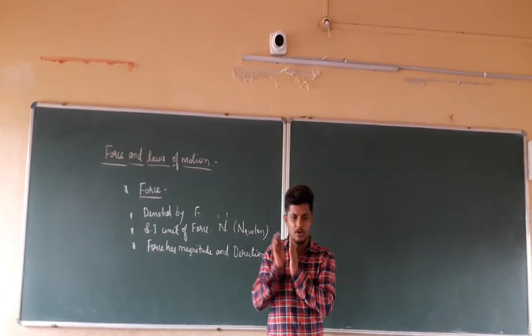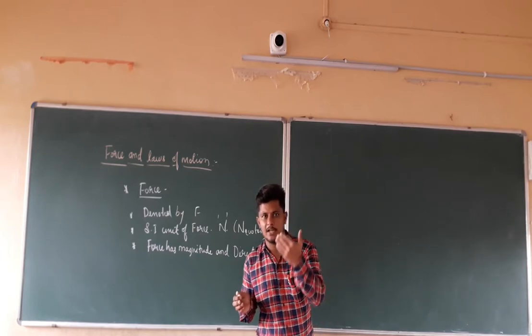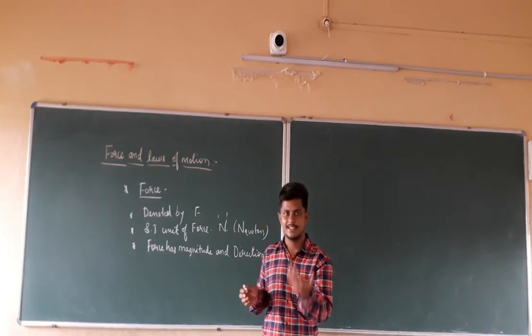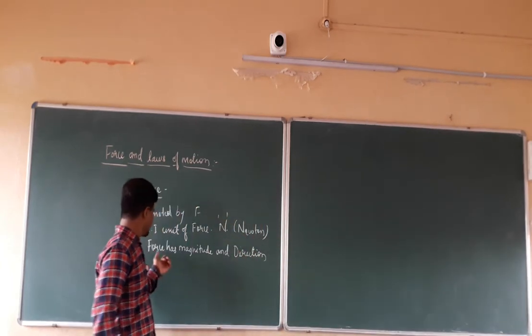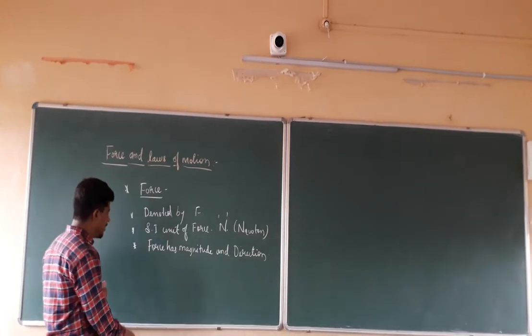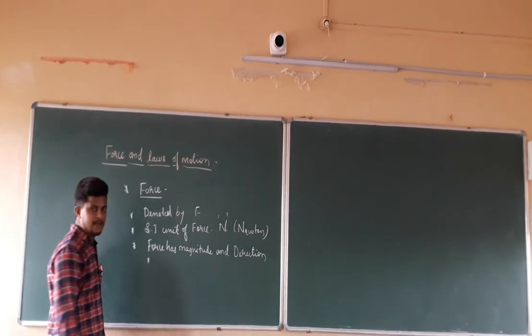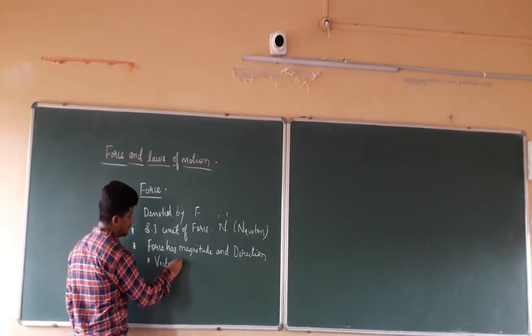So force, in whichever direction it is applied, is going to have its magnitude in that direction only. So it has a number as well as a direction. For that reason, force has magnitude as well as direction, and it is known as a vector quantity.